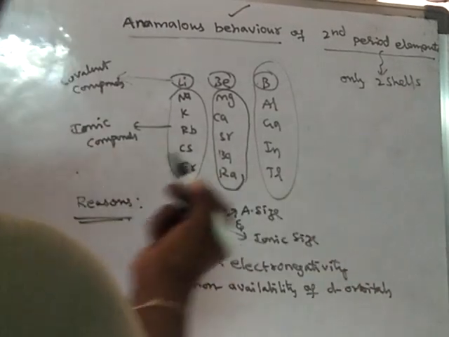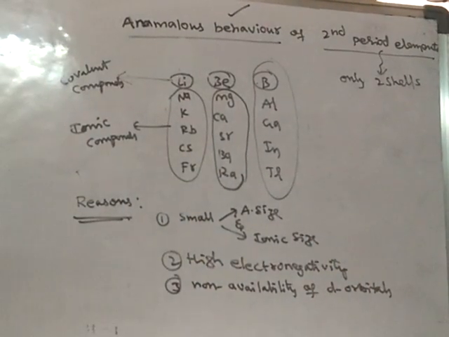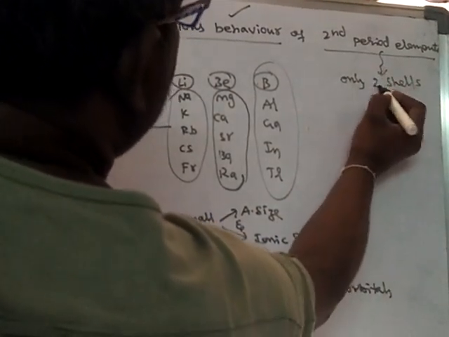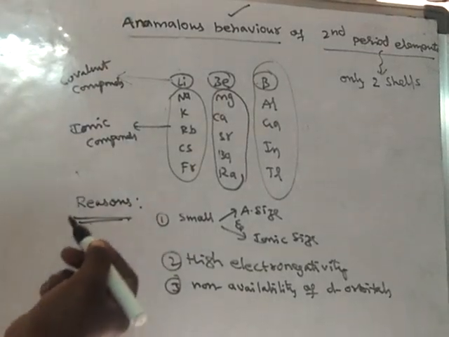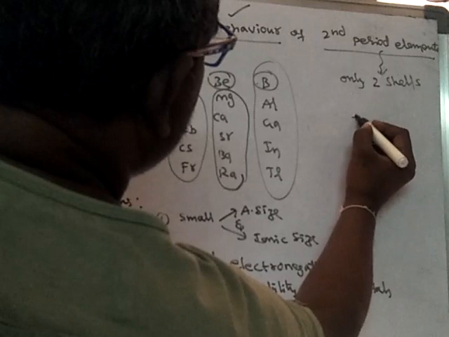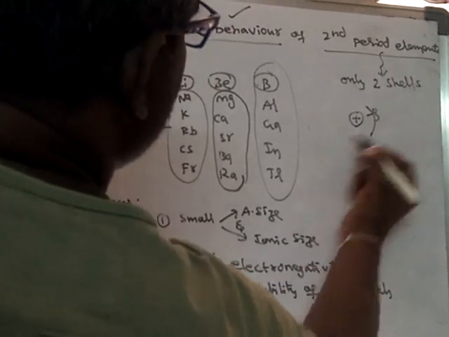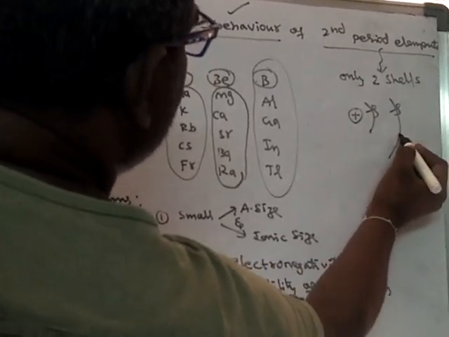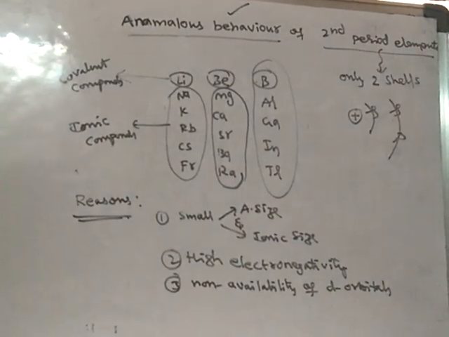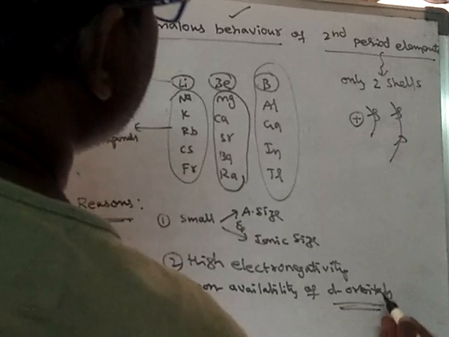The period number tells the number of shells in that atom. Two shells means the first shell has only S, and the second shell has S and P only. There is no D, so d orbitals are not available.